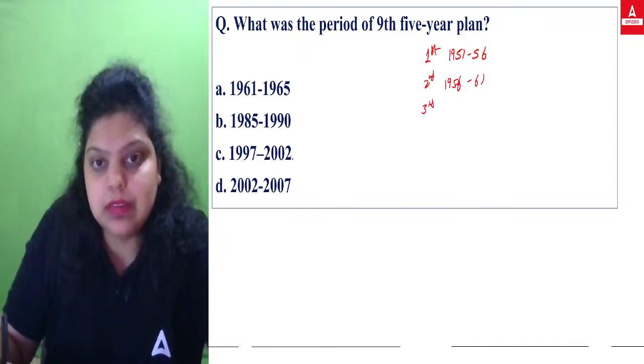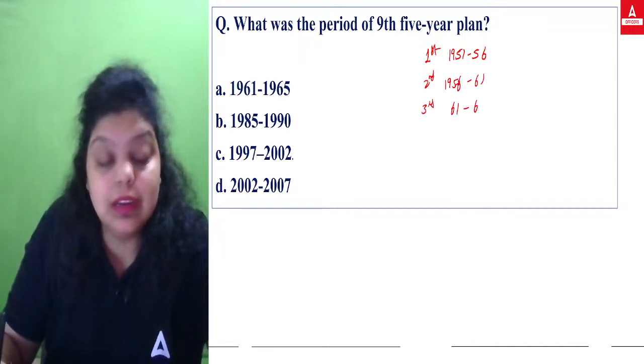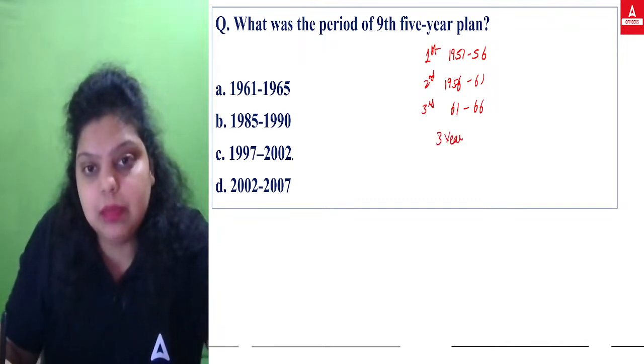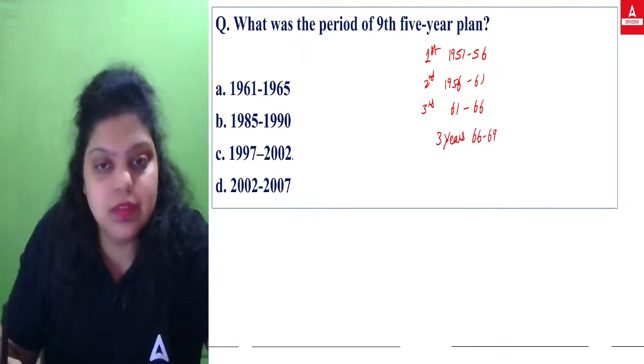The third 5-year plan was from 61 to 66. Now the 3 years gap has been seen here from 66 to 69. So this was the first gap.